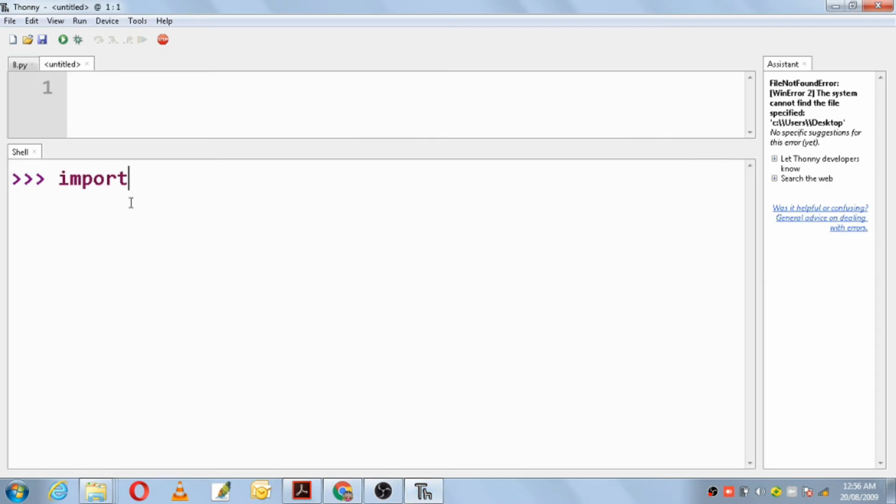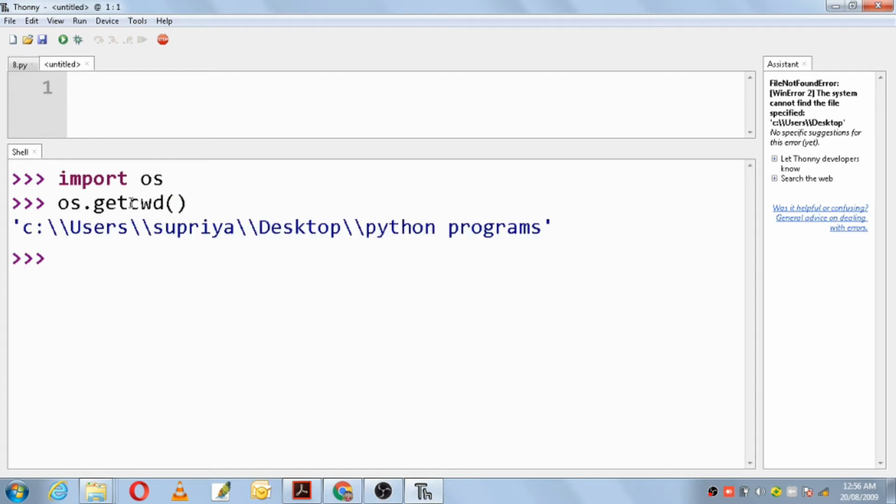Import os. Okay, os.getcwd. My programs are getting stored in the C drive, users folder, Supriya folder, desktop, and in desktop it is getting stored in a folder known as Python programs. So whatever programs I do here get stored in Python programs, and Python programs is in the folder desktop, desktop is in the folder Supriya, and Supriya is in the folder users.